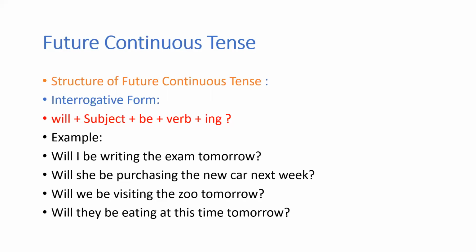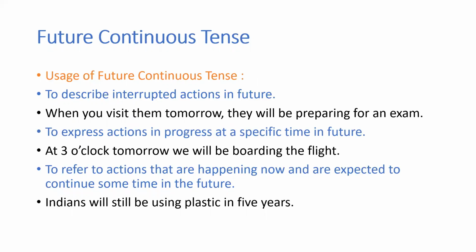Now, after learning this, you will look at the usage. You will learn where to use the future continuous tense. So this is used to describe interrupted actions in the future. Actions that have been interrupted. So when you visit them tomorrow, they will be preparing for an exam. What will they be doing? They will be preparing for an exam tomorrow, future, isn't it? Yesterday is the past time, tomorrow is the future, now is the present. So tomorrow you'll be using the future with that.